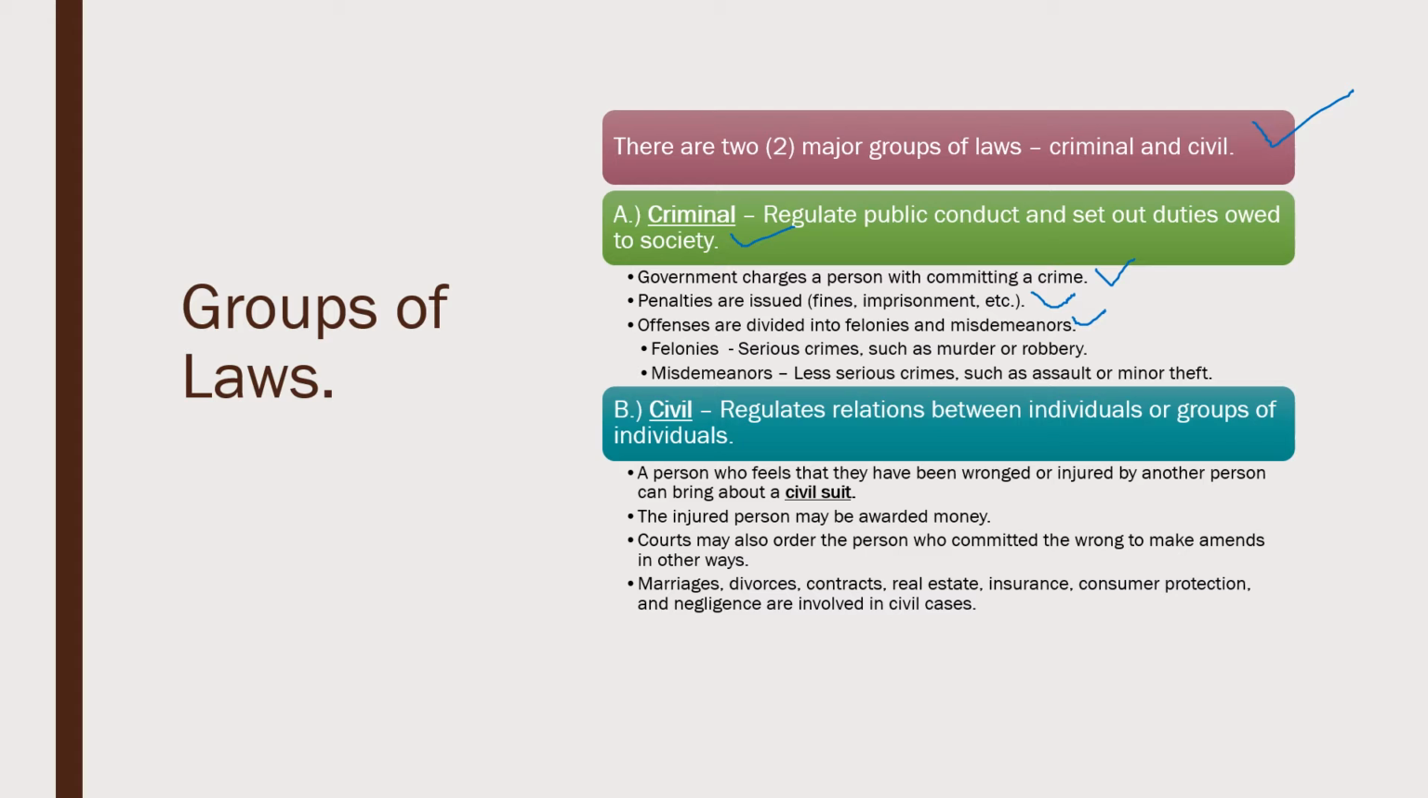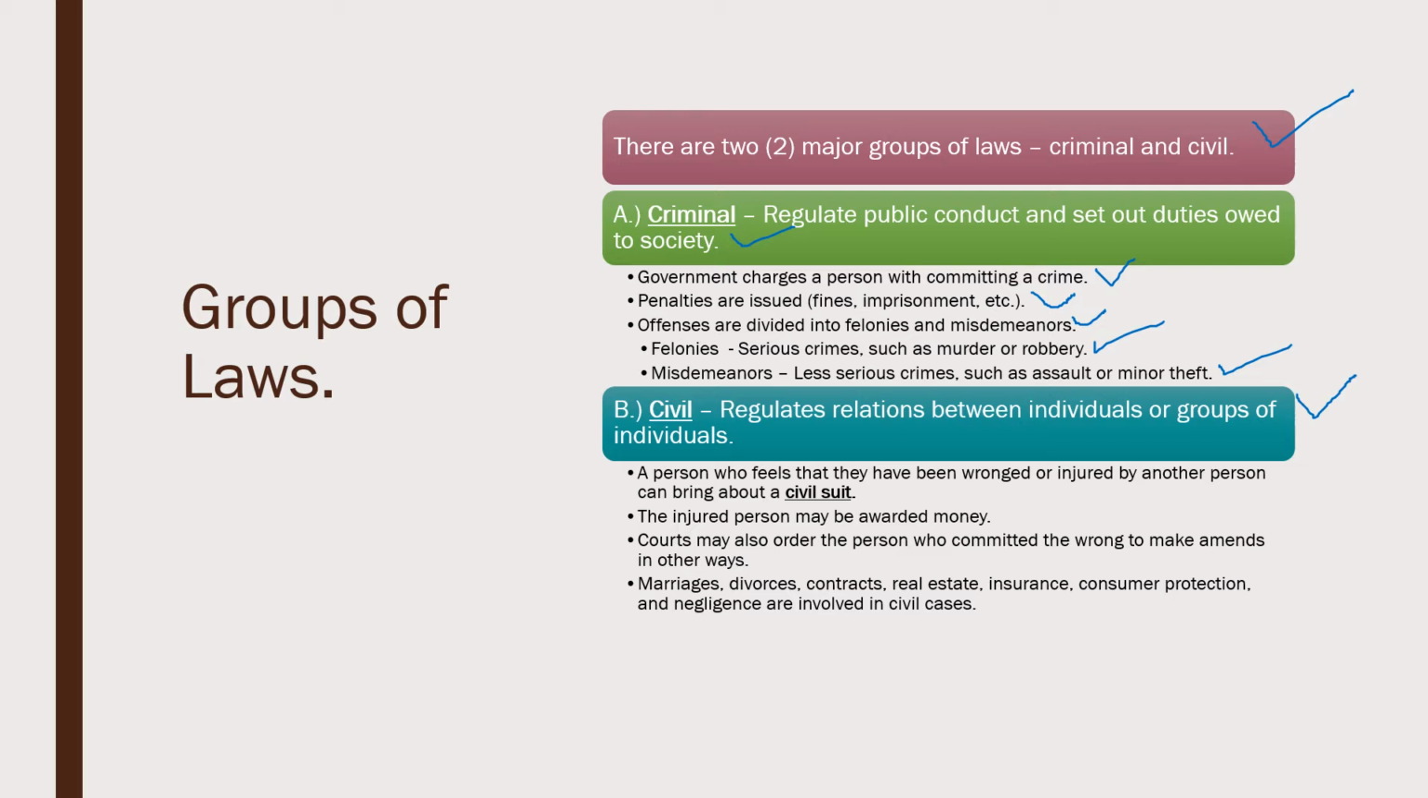Felonies are serious crimes, such as murder or robbery. Misdemeanors are less serious crimes, such as assault or minor theft. And if you don't know the definitions of all of them, that's okay. We're going to talk about what those are later on in the school year, so don't worry about that too much. The next group of laws are civil laws, and these regulate relationships between individuals or groups of individuals.